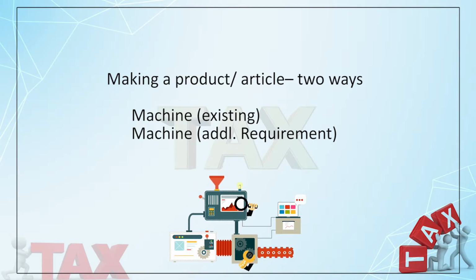In this case, when there is an existing machine and the excess production can also be done with the help of the machine, you need not incur any other expenditure. So what happens in that case? A very simple thing. It is once again the marginal cost of producing the unit. I will compare it with the purchase price and the lowest should be taken.